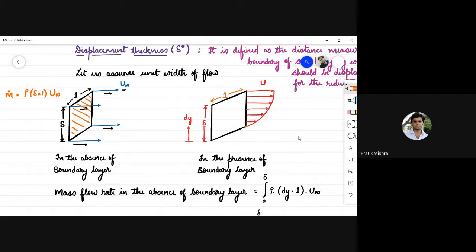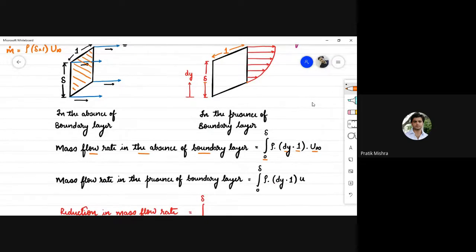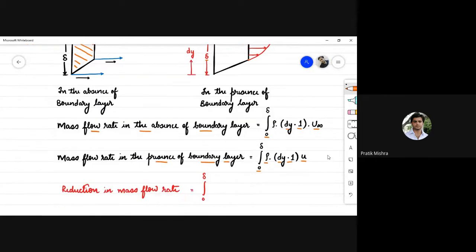The mass flow rate in the absence of boundary layer will be integration of 0 to delta rho dy into 1 into u infinity. Similarly, the mass flow rate in the presence of boundary layer is integration 0 to delta rho u dy into 1, which is the area, and u is the velocity. We can clearly see this, that there is some reduction in the mass flow rate.